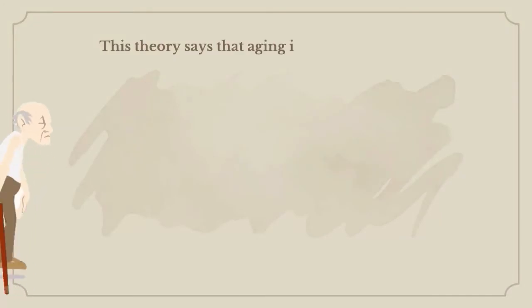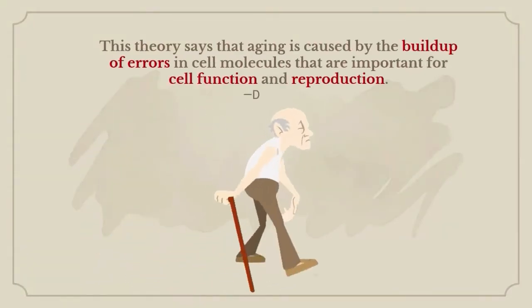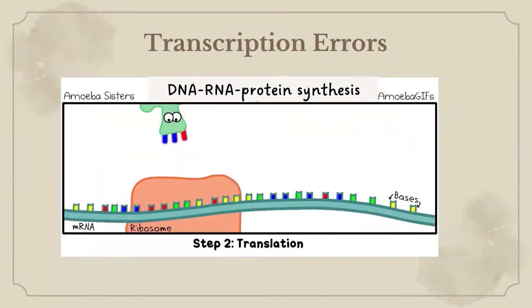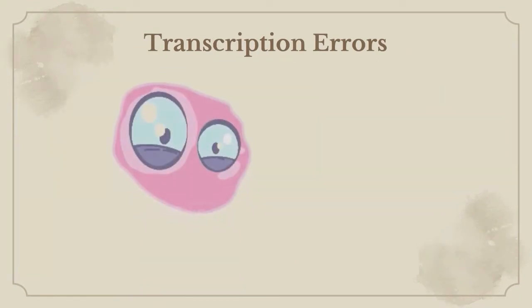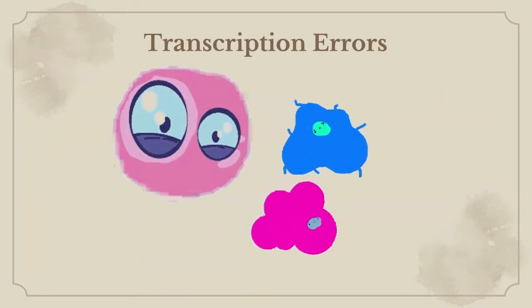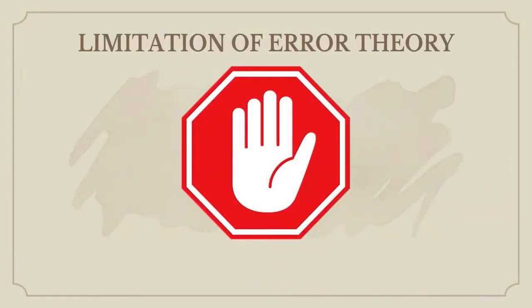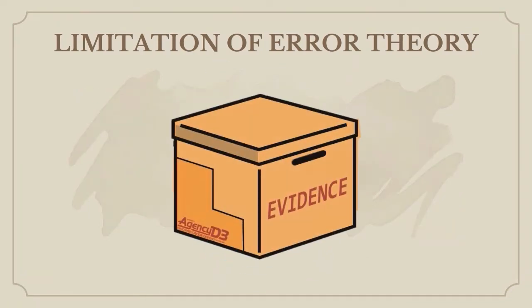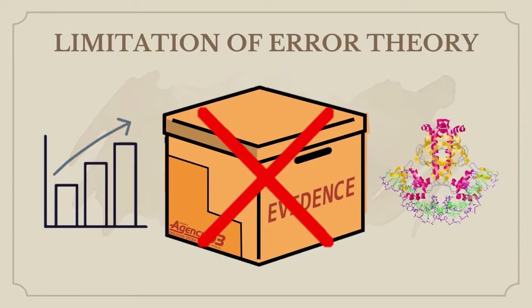This theory says that aging is caused by the build-up of errors in cell molecules that are important for cell function and reproduction. It involves transcription errors that may occur in any stage of DNA, RNA, or protein synthesis. Because transcription errors occur, the final product does not resemble the parent cell, thus reducing its functionality. But wait! The latest studies indicate that this theory was discarded because there was not enough evidence to back up the idea that aging automatically accelerates the alteration of protein.